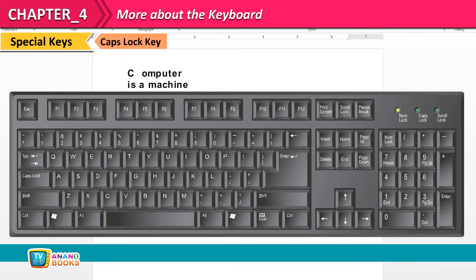Caps lock key. The caps lock key is used to type text in capital letters. When the caps lock key is pressed, the letters entered appear in capital letters. Pressing the caps lock key again will turn it off. The letters entered then will appear in small letters.